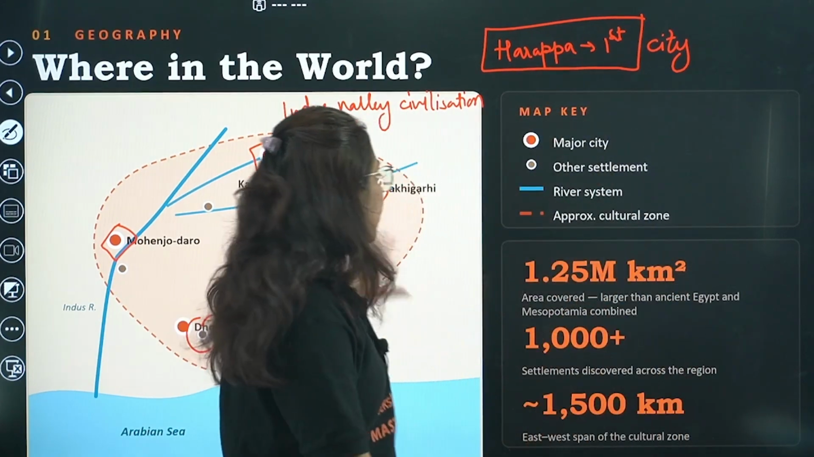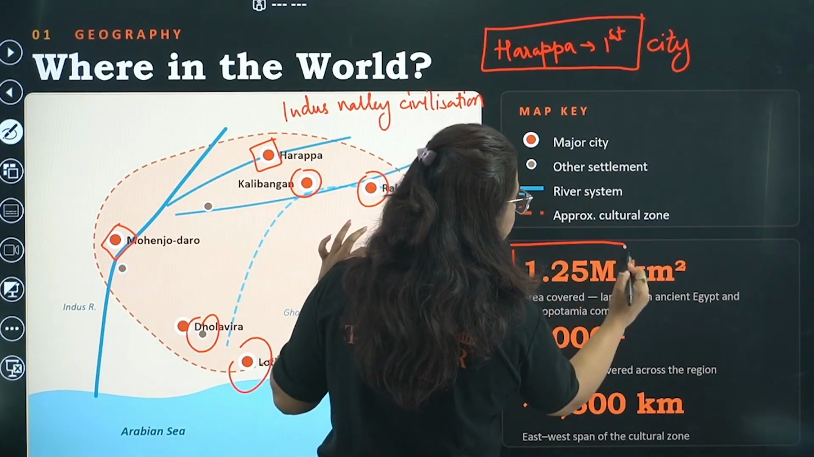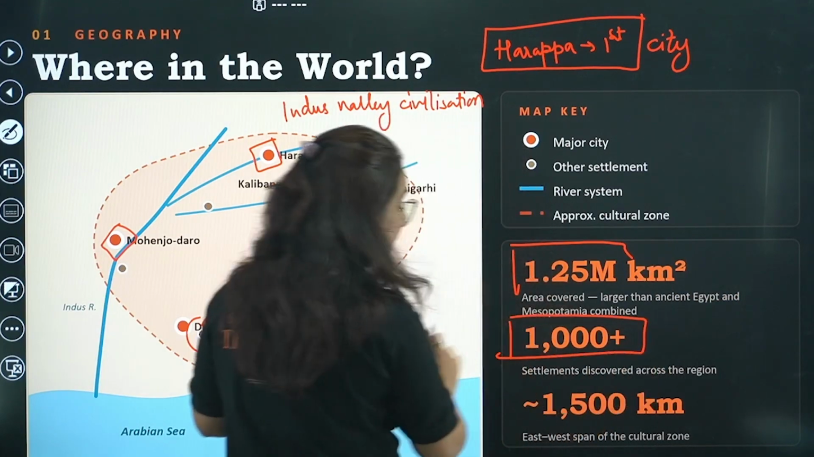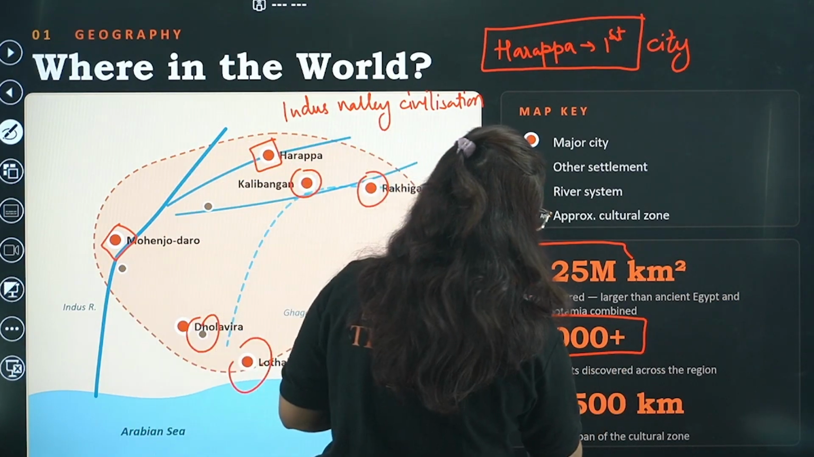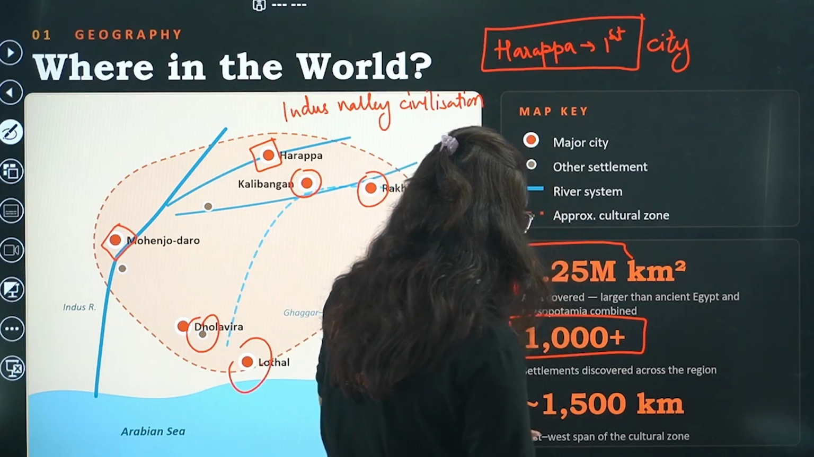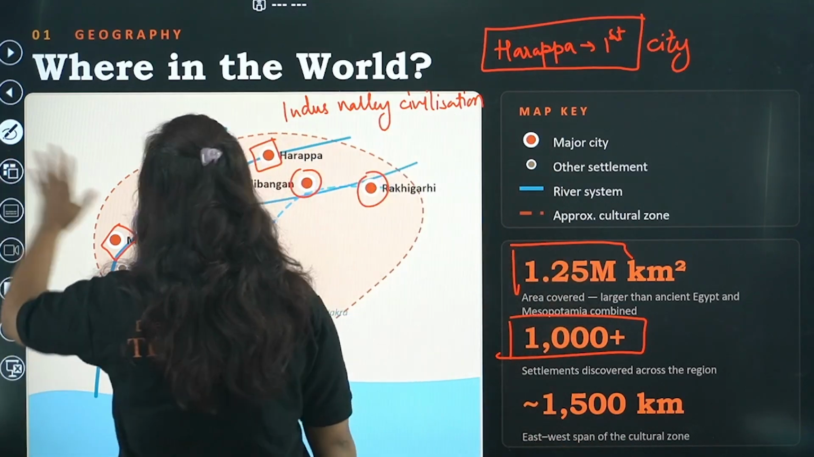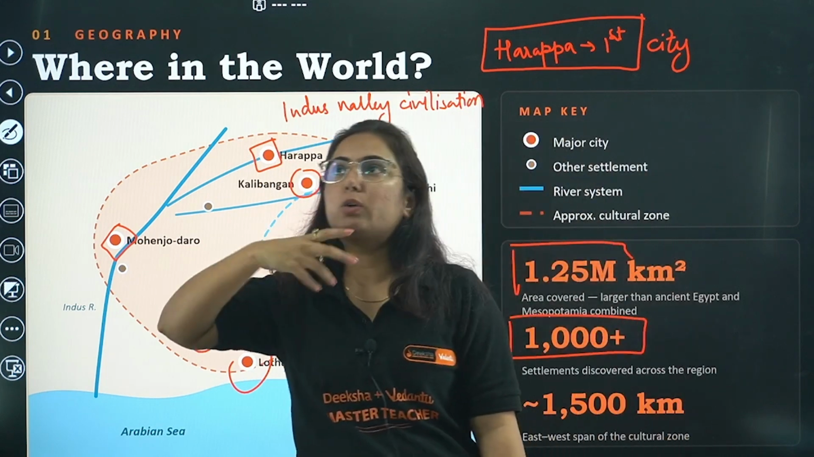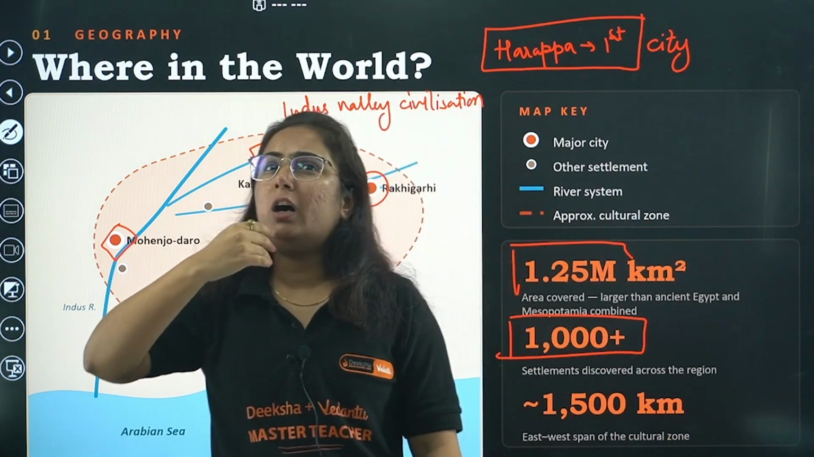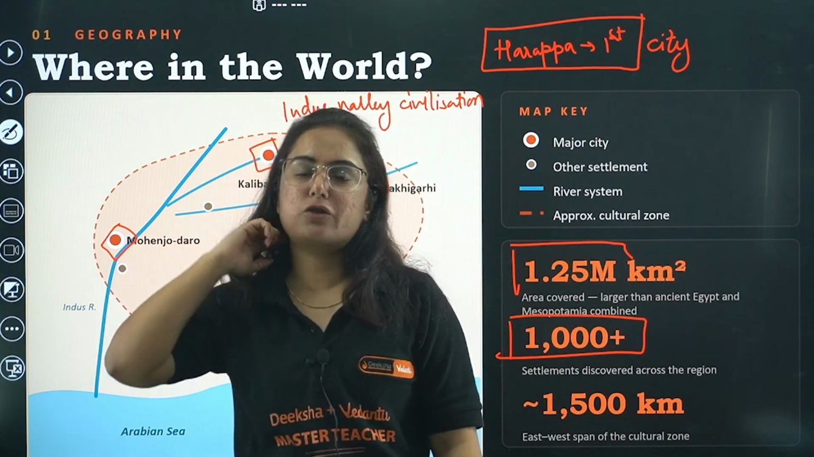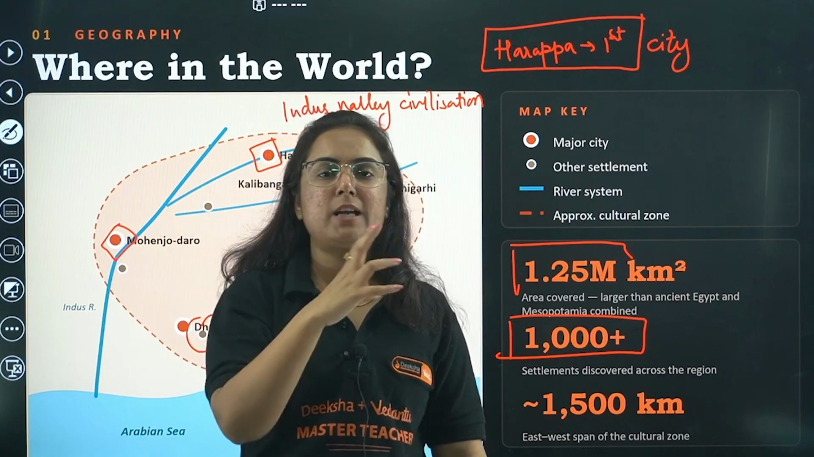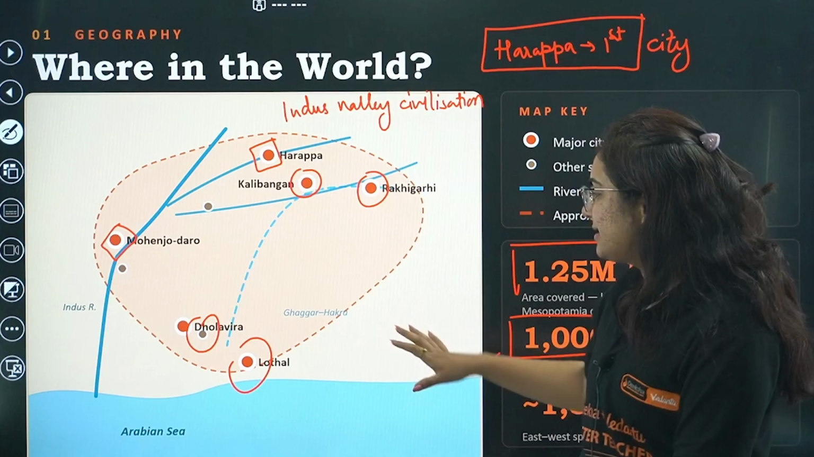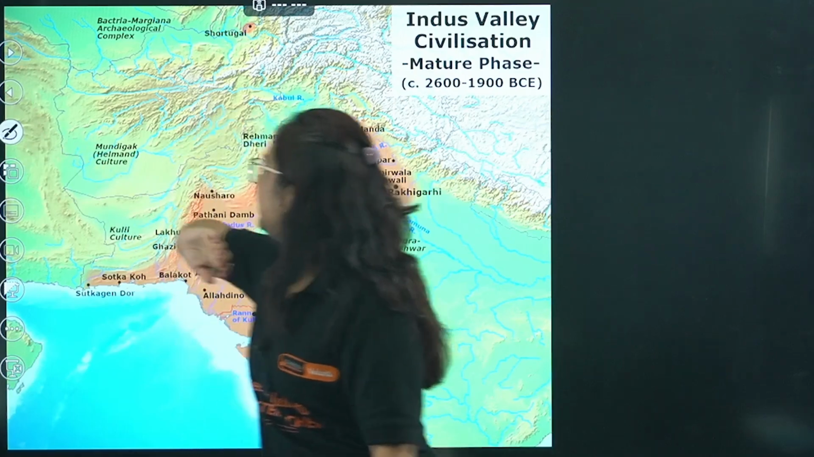If we look at the area, it is about 1.25 million square kilometers. More than 1000 settlements have been found. The east-west span of the cultural zone is about 1500 kilometers. In the north it extends up to Jammu and Kashmir, and in the south the southernmost cities were found in Maharashtra. If we go to the west, the Pakistan area is covered, and in the east up to Delhi, majorly, cities have been found for the Indus Valley Civilization.